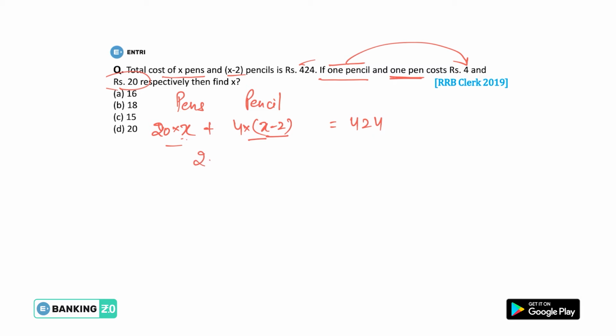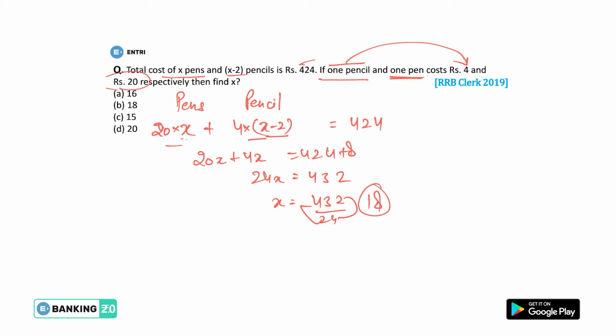So 20x plus 4x minus 8 equals 424, that means 424 plus 8. So 24x equals 432. So x will be 432 divided by 24. 8 will be the unit digit of the result, and 24 times 1 is 24, that means 18 will be the value of x. So this is how you can also divide while doing the solution. So this 18 will be the value of x. Now let's move to the next question.